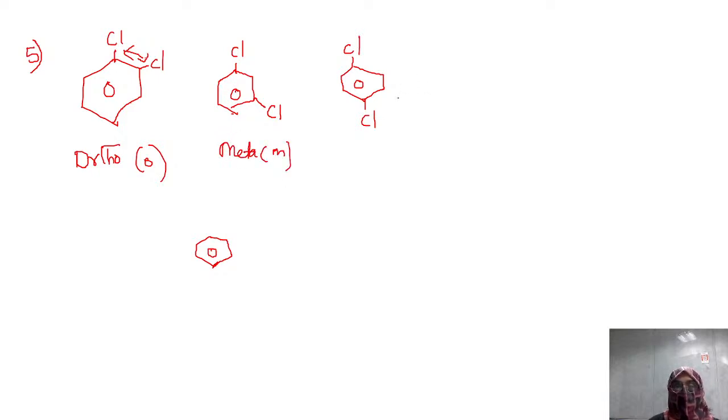If they are at the opposite position, para. These words refer only to benzene, not anywhere else. That means this is orthodichlorobenzene, this is metadichlorobenzene, this is paradichlorobenzene.